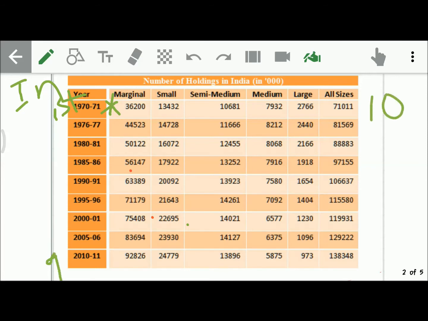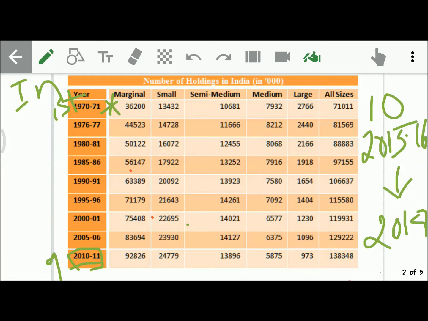The 10th was 2015-16. But this data is not yet released to the public domain, and it will be released in the year 2018. So we are following the data of 2010-11 for the reference of agriculture census. Whenever we get questions like what is the operational land holding, what is the operated area, what is the average size holding, it will be from agriculture census 2010-11, because 2015-16 data is not yet released to the public domain.